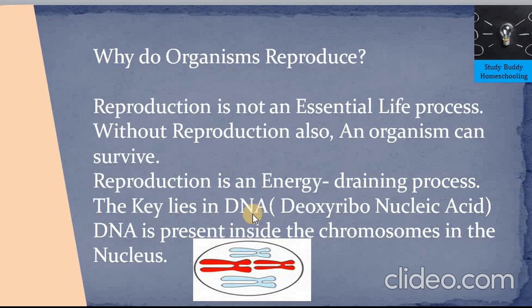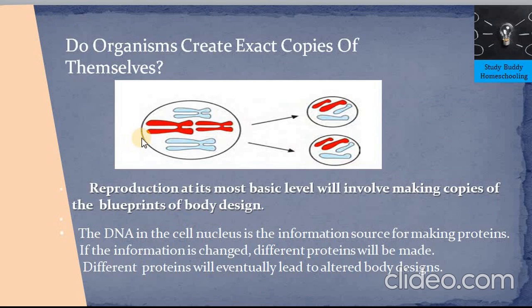Innately, they have this urge to reproduce and propagate and make copies of themselves for the survival of the whole species. At an organism level, it is definitely disadvantageous to reproduce. But if you see at the species level, for the survival of the species, the DNA has to propagate itself. So that urge to propagate wins over, and hence the organisms reproduce. So reproduction is making copies of themselves.